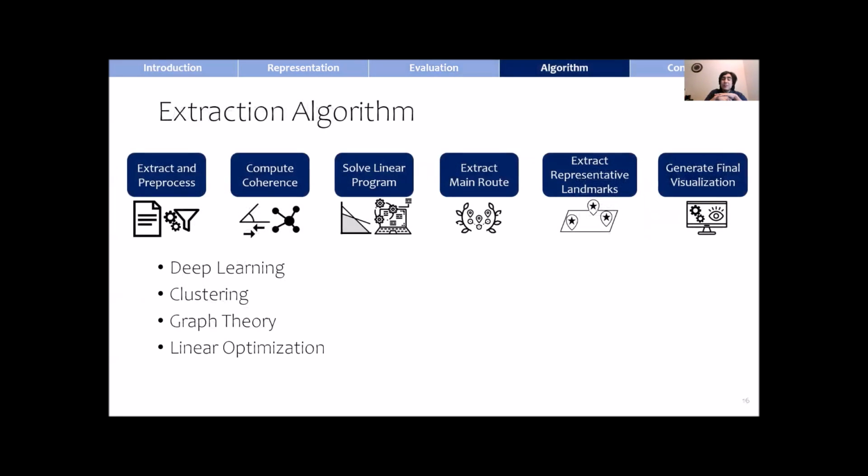Now the question is, how did we extract this? So here's the extraction algorithm. It consists of multiple phases. First, we extract and preprocess the data. Then we compute the coherence values using text similarity and clustering. Then comes the most computationally expensive step, which involves solving a linear program. Using the last result, we extract the main road and the representative landmarks. Finally, we generate the visualization with all these elements. There is some heavy machinery behind these systems, with elements from deep learning, clustering, graph theory, and linear optimization.